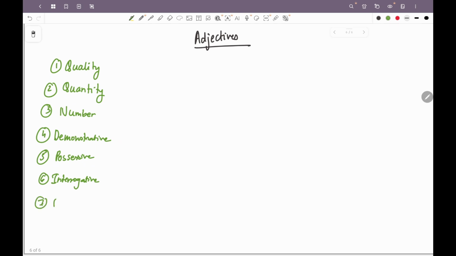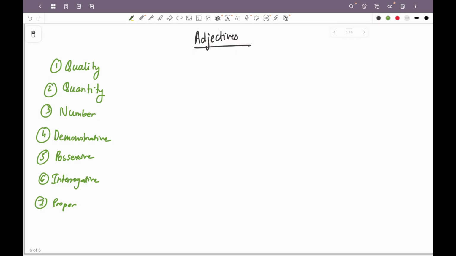And the last type is proper adjective. Proper adjectives are proper nouns which are used in the form of an adjective. So for example, this is Belgian chocolate. Belgian here is not a noun, it is an adjective. So a proper noun used in the form of an adjective is a proper adjective.